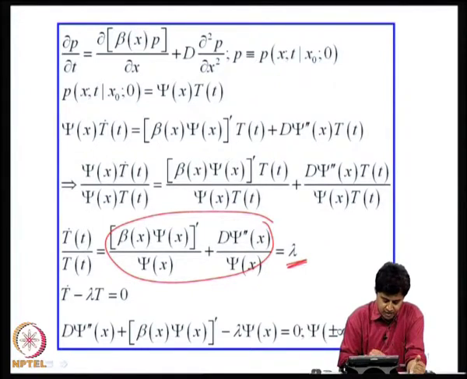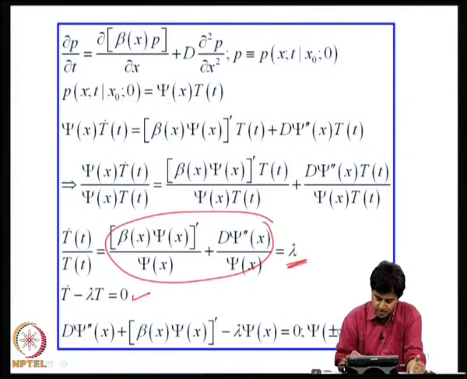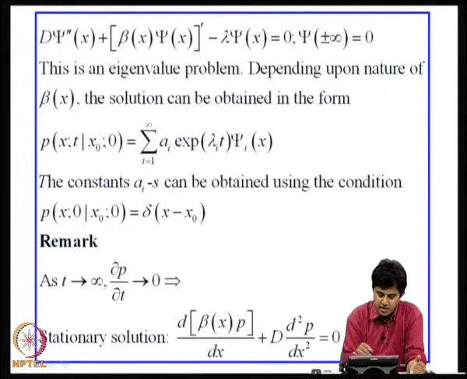So, I get T dot minus lambda T equal to 0 and I get another equation for psi, the second order equation with boundaries at plus minus infinity. So, this is an eigenvalue problem. Lambda is eigenvalue, psi of x will be the eigenfunctions, and depending upon the nature of beta of x, the solution can be obtained in the form sum over i equal to 1 to infinity a_i exponential lambda_i t psi_i of x. The constants a_i can be obtained using the initial condition, that at t equal to 0 this function should go to a Dirac delta function, and we will get a_i.